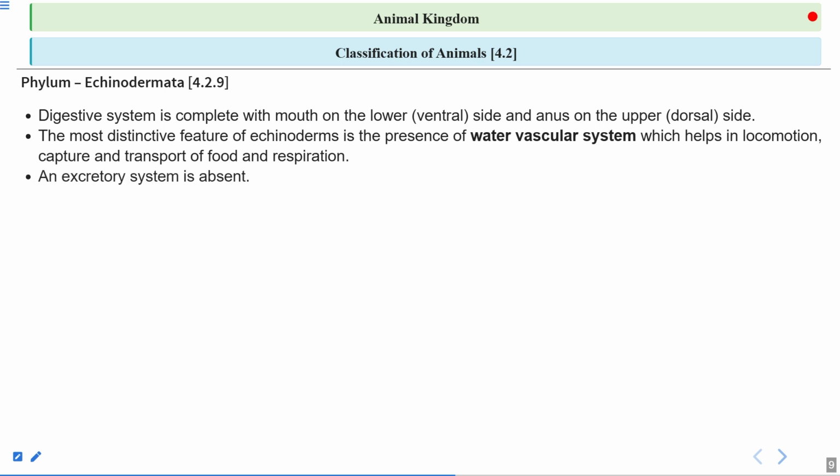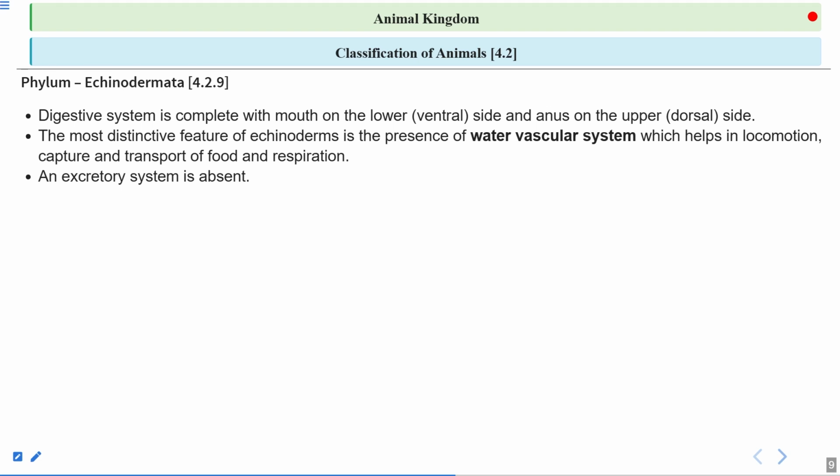An excretory system is absent. Now you can think about why the excretory system is absent. So when they take the water, the nitrogenous waste material gets mixed with the water inside their body. And when this water is expelled out, the nitrogenous waste material is also expelled out. So this water vascular system is helping in the excretion of this nitrogenous waste material.